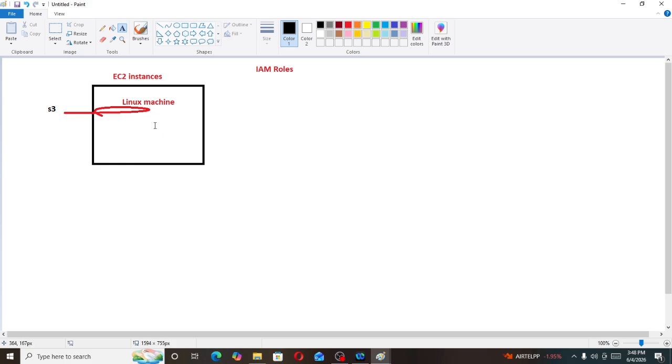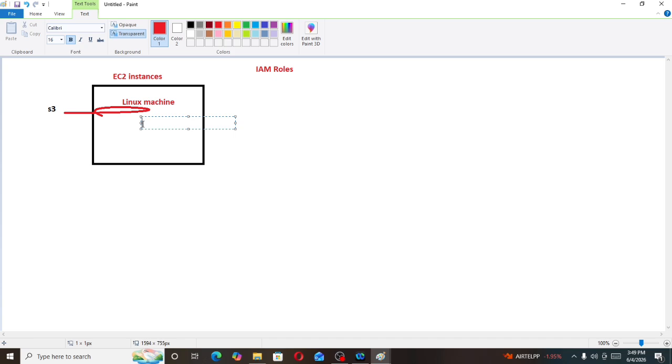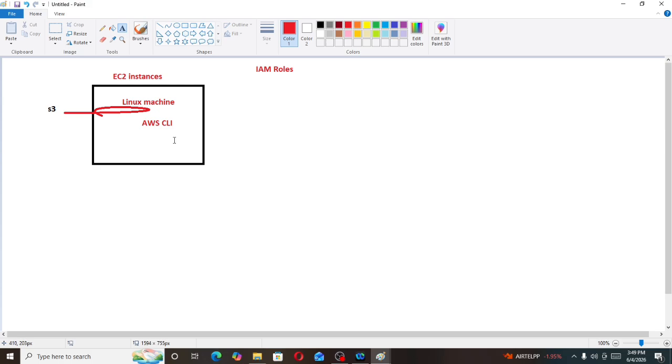To access the S3 bucket, I can install the AWS command line interface on this Linux machine. Now I can configure this AWS CLI using keys.